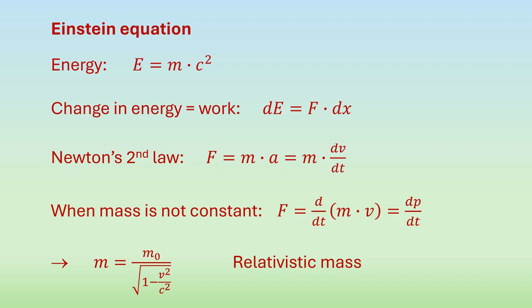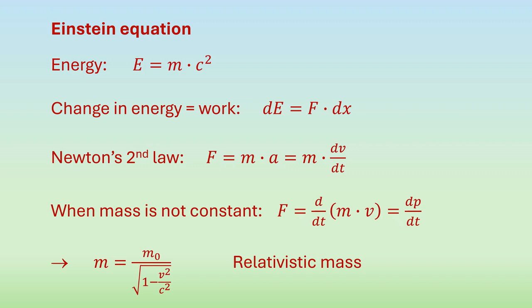Putting all of this together and applying some calculus, we can prove the following equation from the above. M equals m naught divided by the square root of 1 minus v squared over c squared. In this equation, we call m the relativistic mass. M naught is the mass of the object at rest.